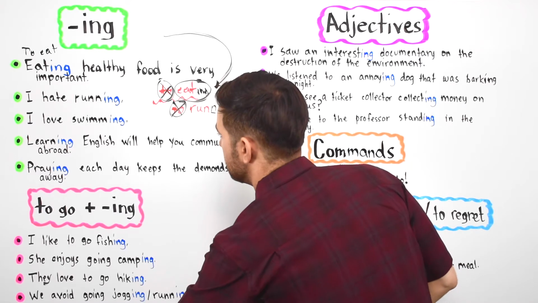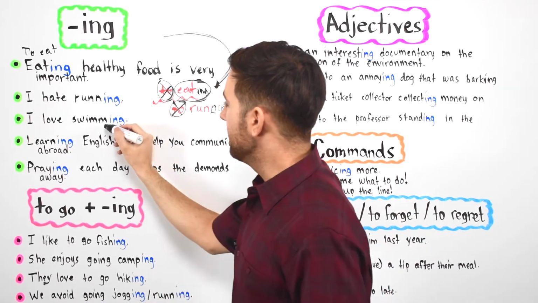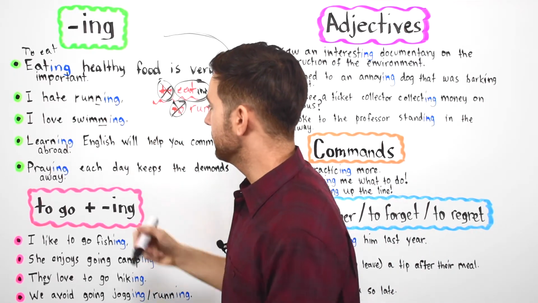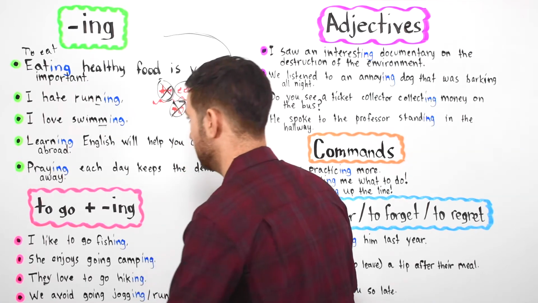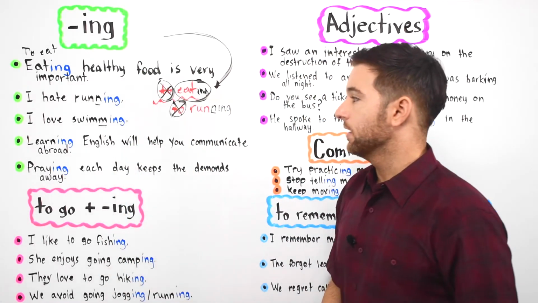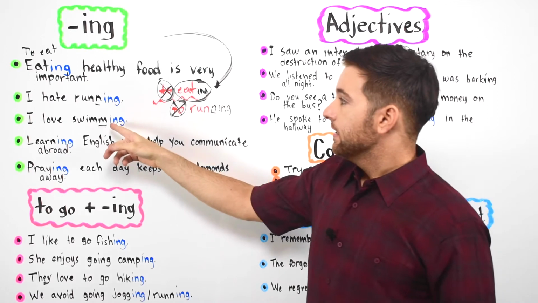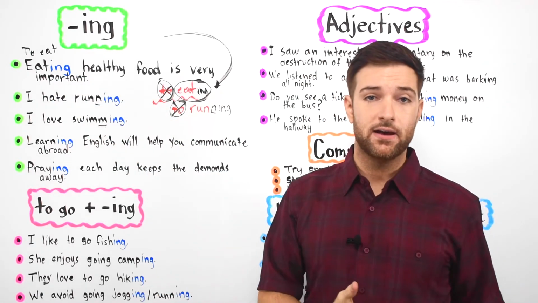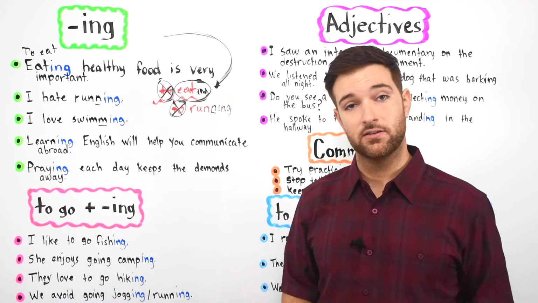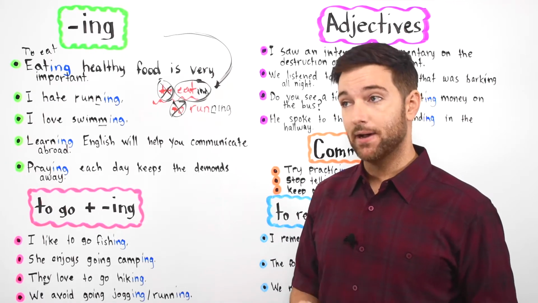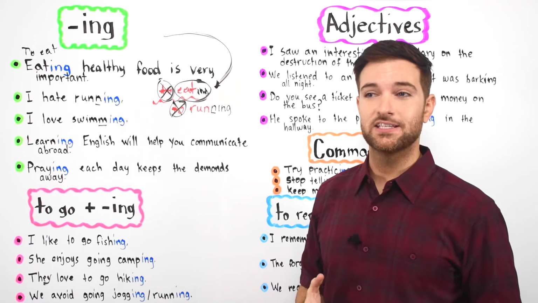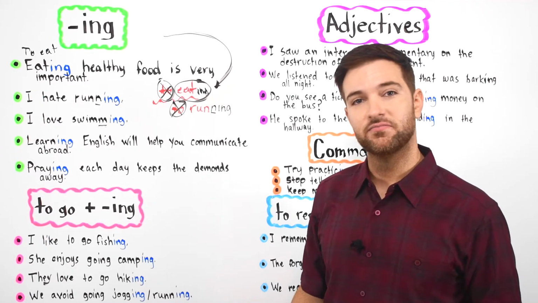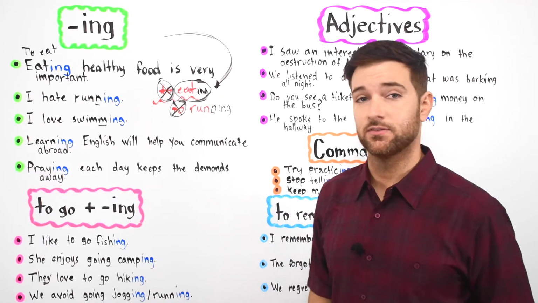You can see here that we also add an M, kind of like what we did here with the N, but swimming with ing. So same sort of thing. Now, swimming, running, eating, are they verbs or are they nouns? That's right, they're nouns. They are not verbs, but they express the same actions like verbs do, but they're nouns.